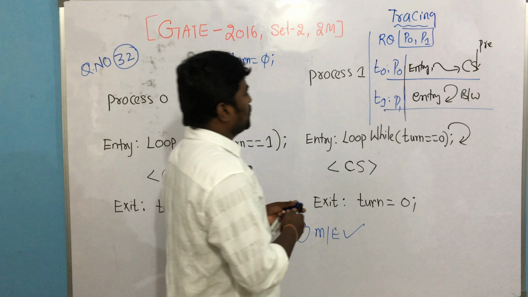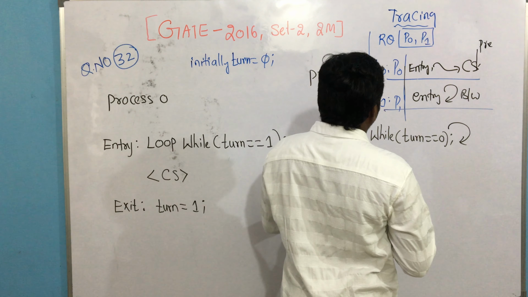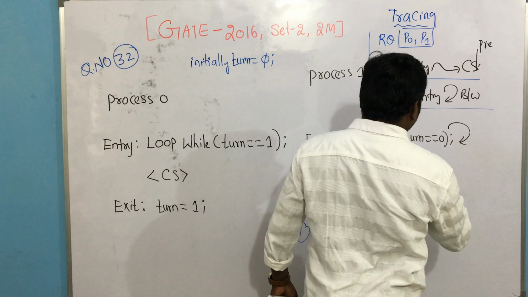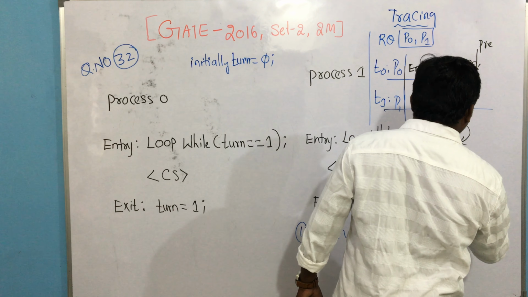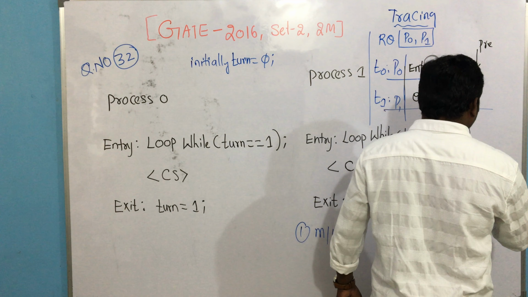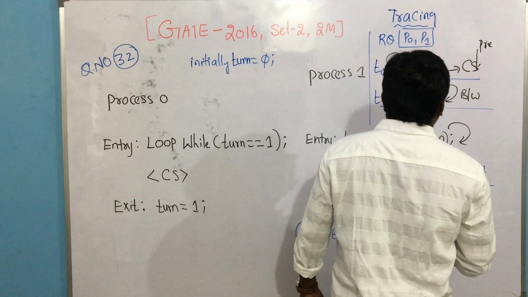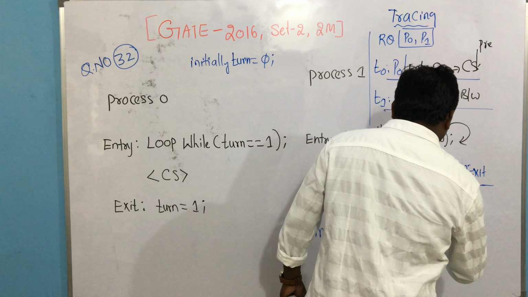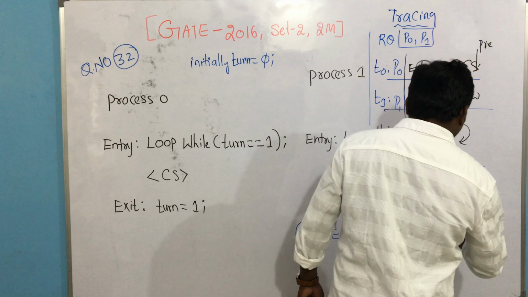Let me continue. So now it is busy waiting. Suppose at time T2, the timeout is over and P0 comes again. P0 will run the critical section and complete. After completion of the critical section, it will run the exit section. What is exit? Make turn equal to 1. When you make turn equal to 1, process P1 was busy waiting in this loop, correct or not? So at time T3, P1 will come and check the condition in the entry section.